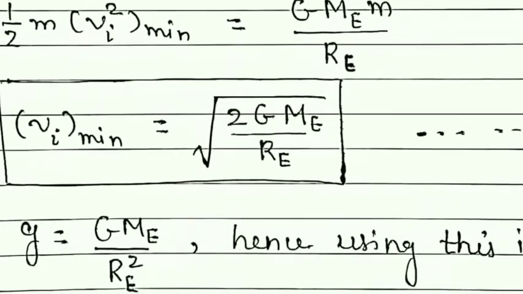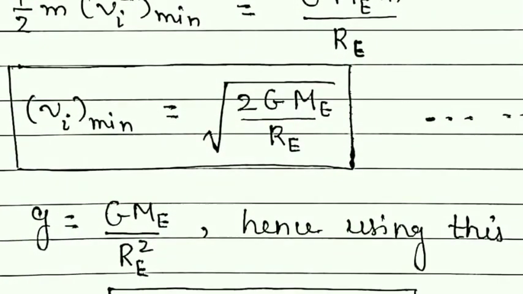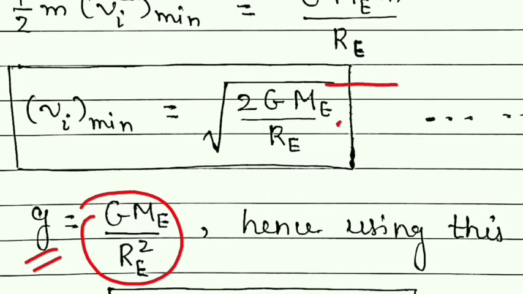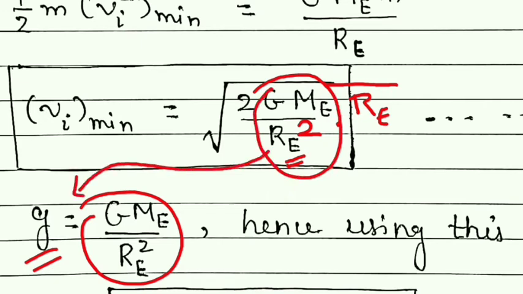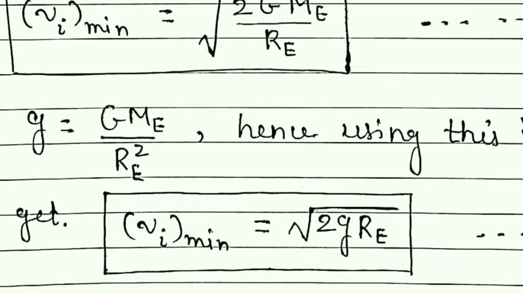Students, let me show you this. G Me upon Re square can be written as small g. So here in this equation, if I multiply Re in the numerator and in the denominator, then this denominator will be Re square. Is it clear? Multiplying and dividing by Re. So now for this we can write small g. So we can obtain 2 small g Re, and that is this.